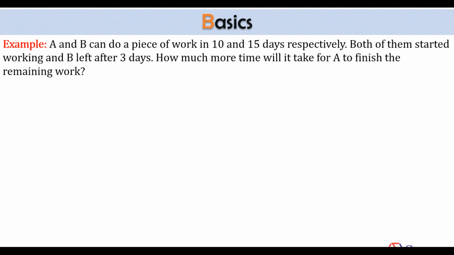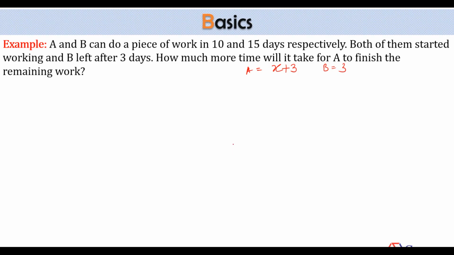Now the working days are not same. Look at this. A and B can do a piece of work in 10 and 15 days. Both of them started working together. And after some days, which is given equal to 3, B left after 3 days. That means for the first 3 days, both of them were working together. How much more time will it take for A to finish the remaining work? I don't know. But I know that both of them have worked for the first 3 days together. Let's say after that, A will work for X more days. So effectively, the number of working days of A will become X plus first 3 days. And for B, the number of working days will become only 3.